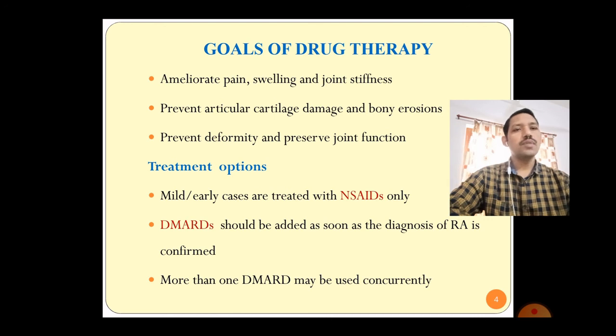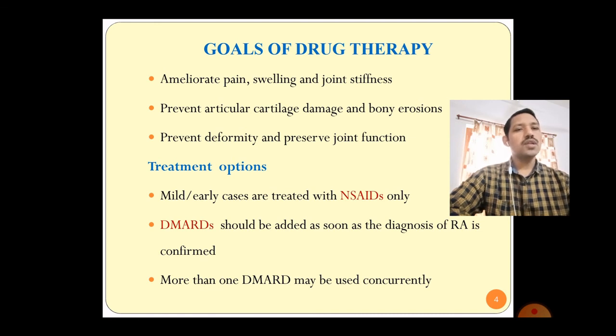Whatever drug we choose, this is our first and prime most important goal, that we have to ameliorate the pain, swelling and joint stiffness. The second one is prevention of articular cartilage damage and bony erosion. Moreover, it prevents deformity and preserves joint function.